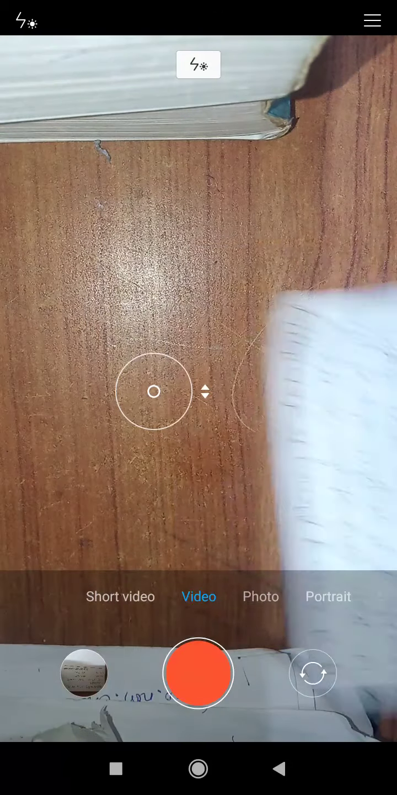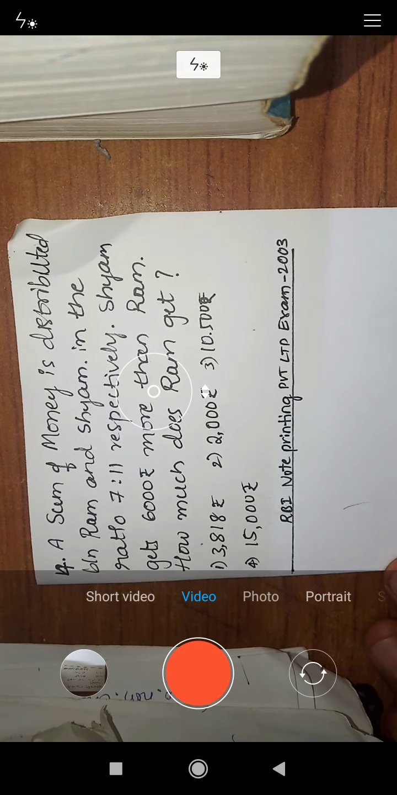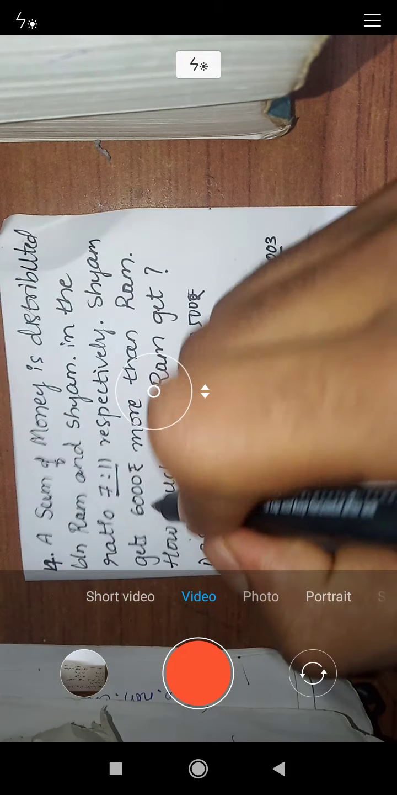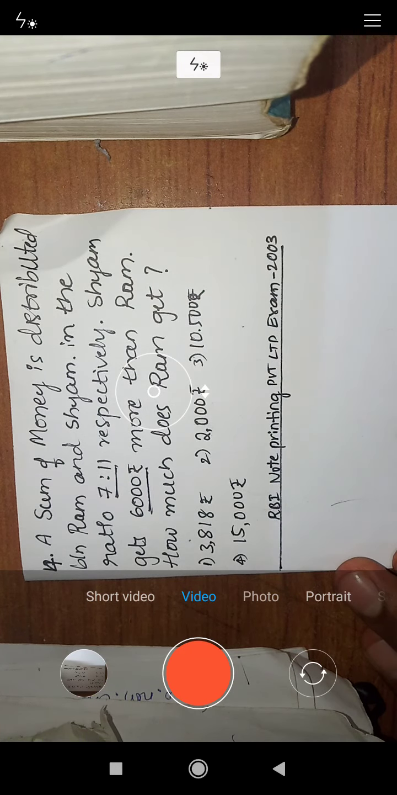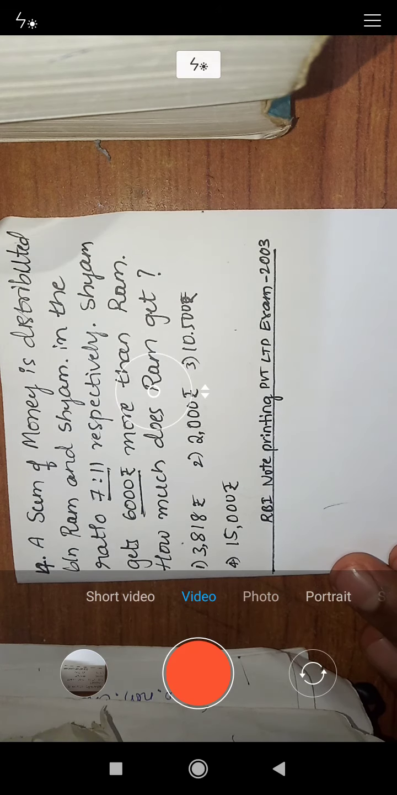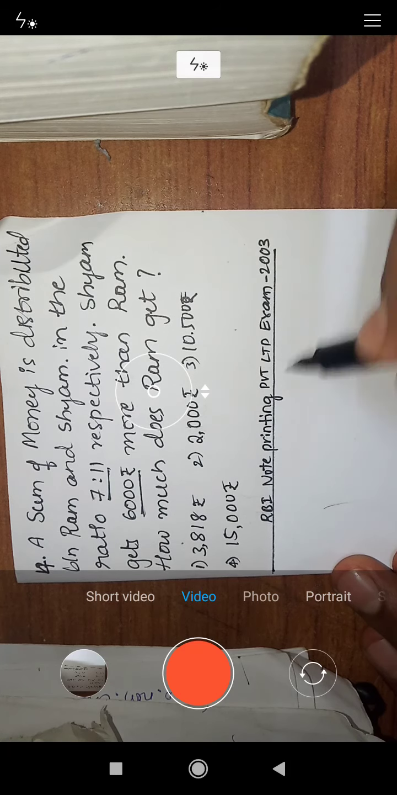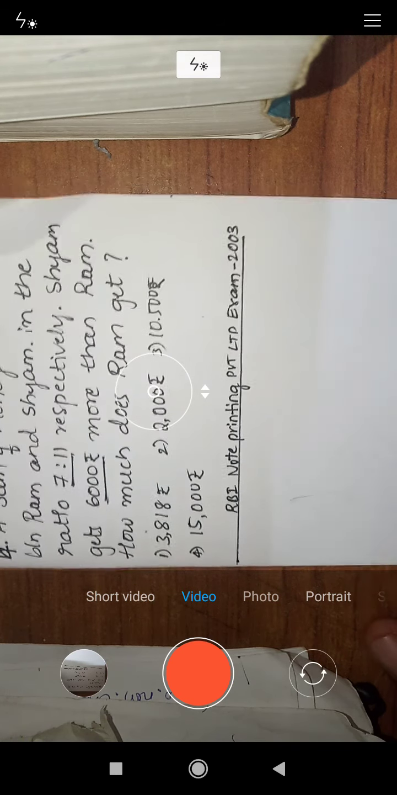Next, we have to move on to the next question. A sum of money is distributed between Ram and Shyam in the ratio 7:11 respectively. Shyam gets 6,000 rupees more than Ram. How much does Ram get? It's one of the easiest questions. It was asked in the RBI Note Printing Private Limited exam 2003.